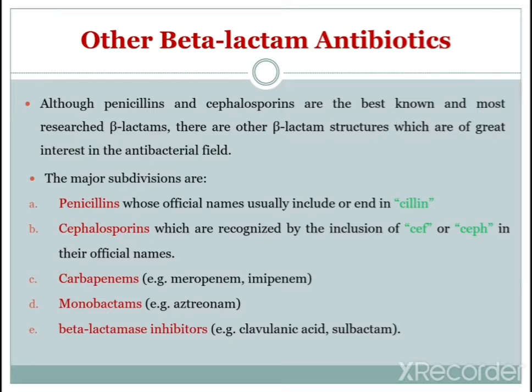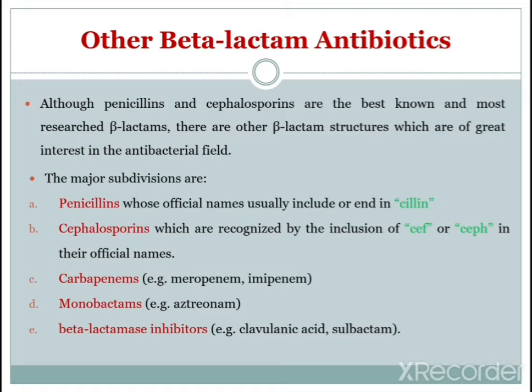Although, as we know, penicillin and cephalosporin are the best known and most researched beta-lactams, whatever research has been going on till date, there are other beta-lactam structures also. These other structures, carbapenems, monobactams, beta-lactamase inhibitors and oxapenems, are having great interest in the antibacterial field.